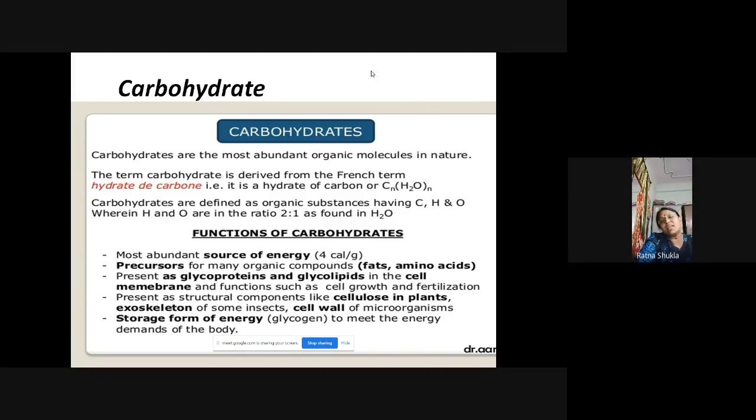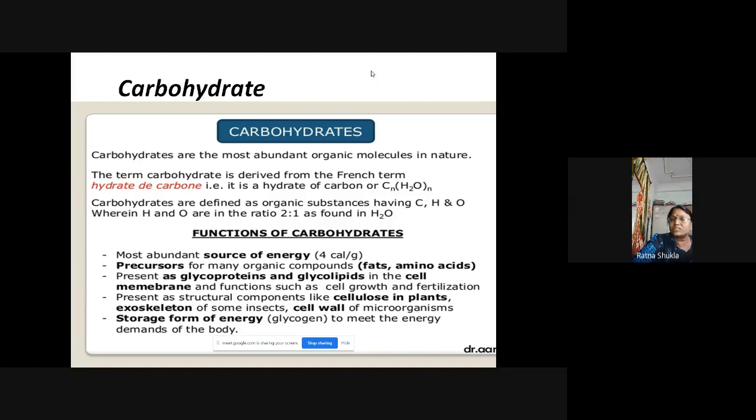मैंने पहले बताया था कि सेल मेम्ब्रेन, that is the plasma membrane, is made up of protein layer, lipid layer and protein layer. So this lipid is sandwiched between the protein layers. ठीक है, तो this carbohydrate is present in the glycoprotein form or in the glycolipid form in the cell membrane, and they function in cell growth and the fertilization. ठीक है, तो ये हमारा जो cell growth हो रहा है, that cell growth is taking place just because of the carbohydrate. Carbohydrate is the energy giving compound which gives the energy.